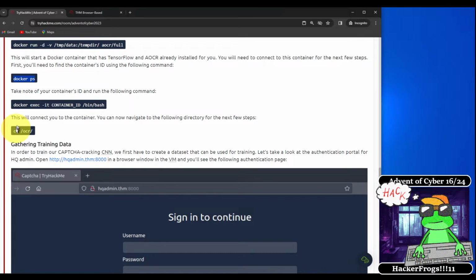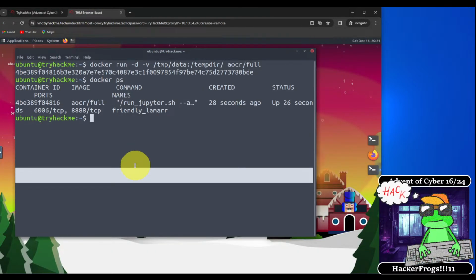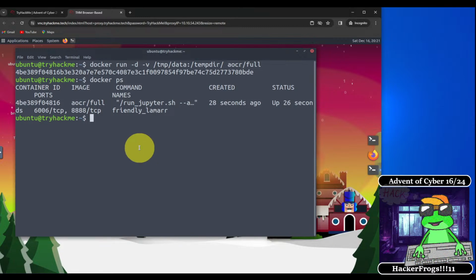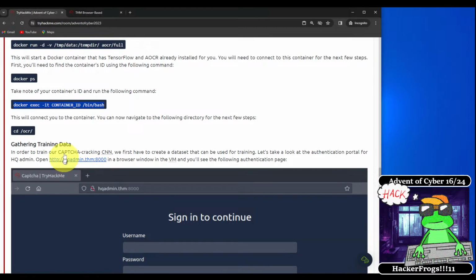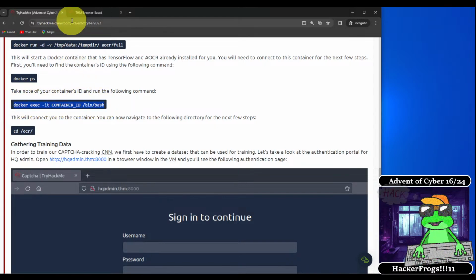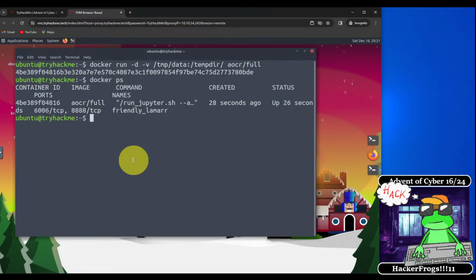This command over here is going to connect to the container. So we're going to copy this, and then we're going to paste it in.